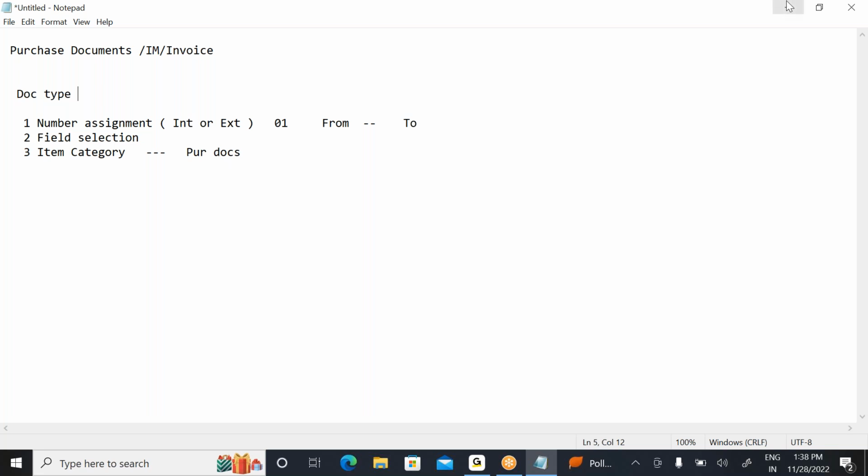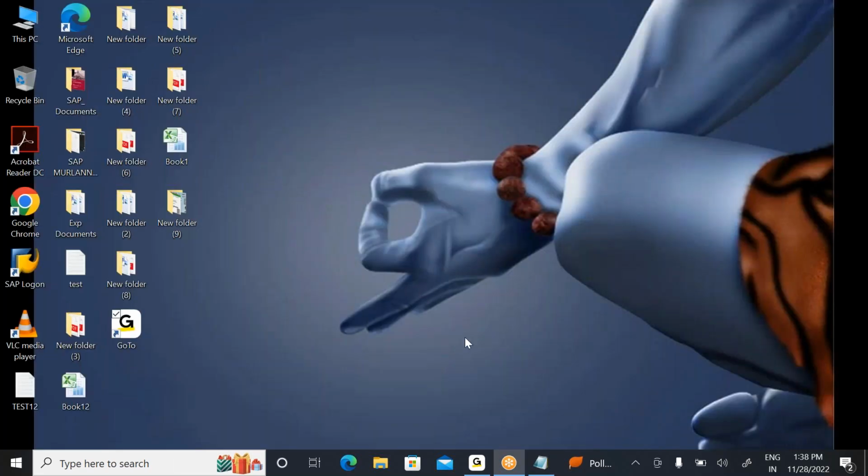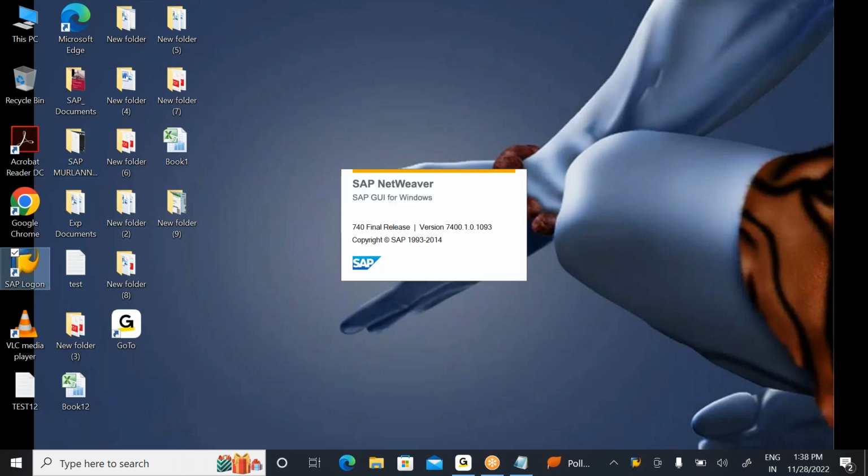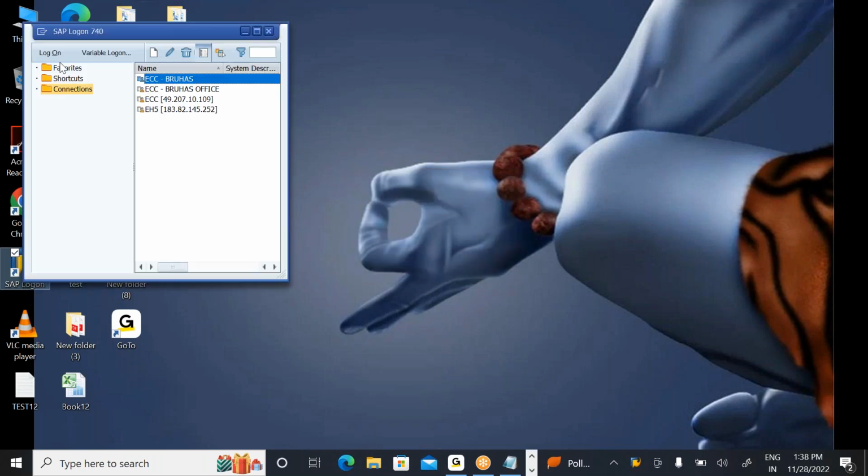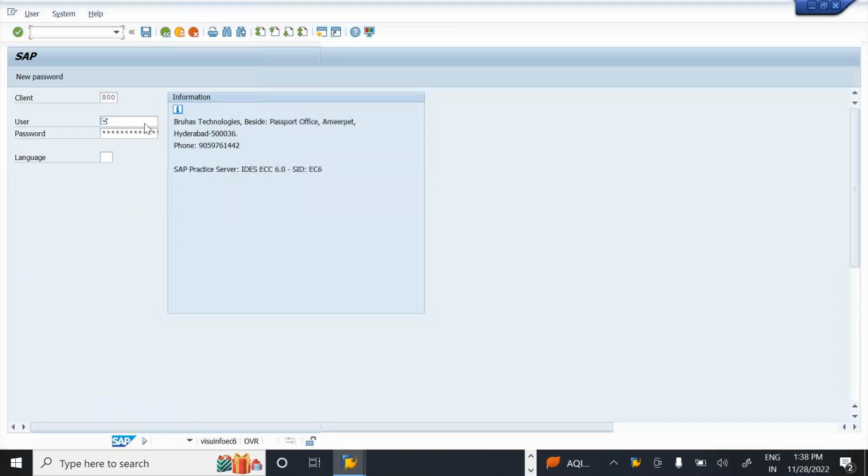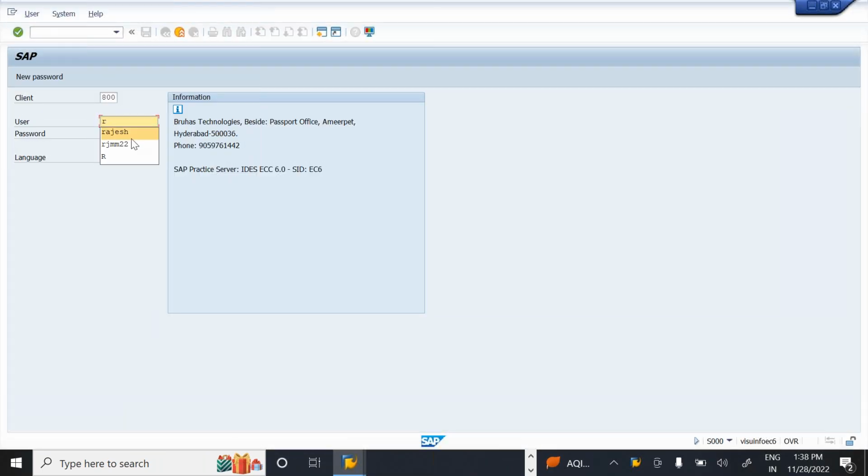Now let us observe. Today we'll complete the customization classes here. Go to the login pad. For customization, you need to go and research it yourself, but I will show you the navigation path. Now enter your username and password here.